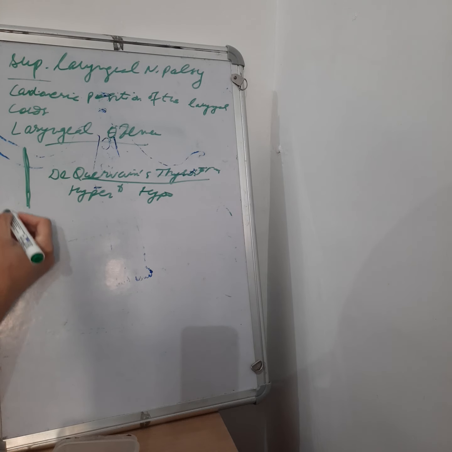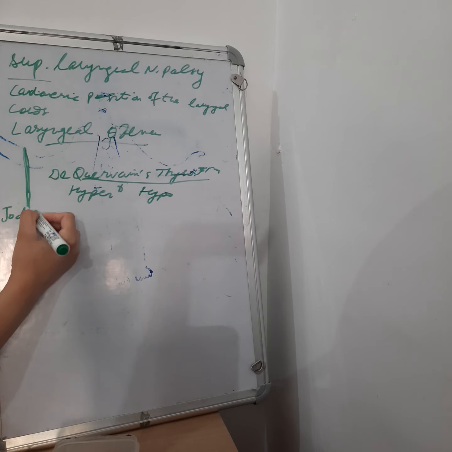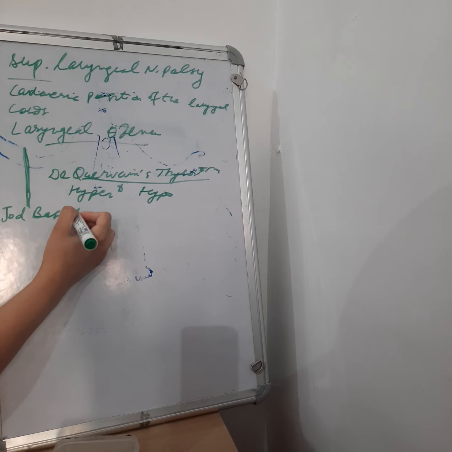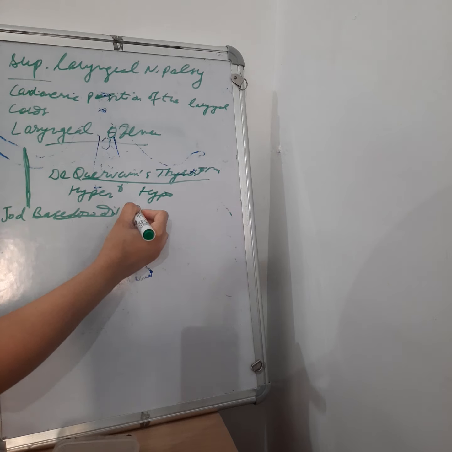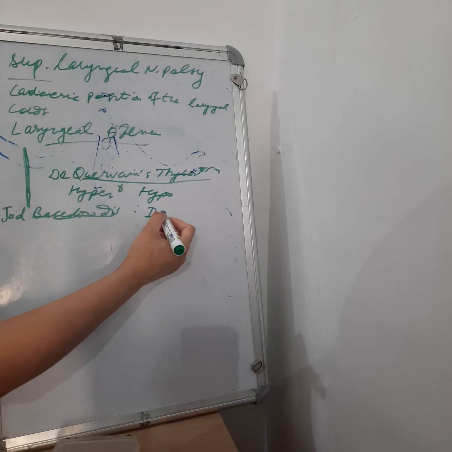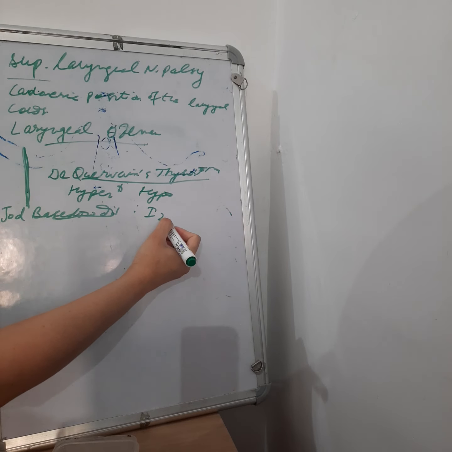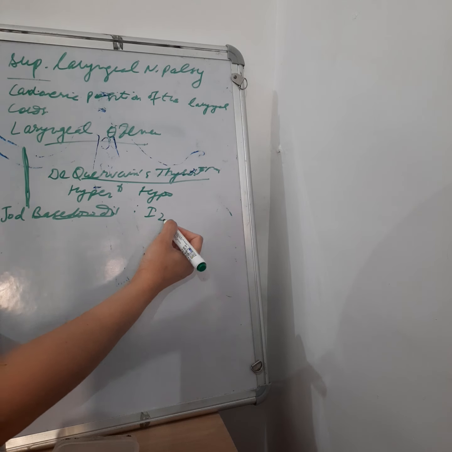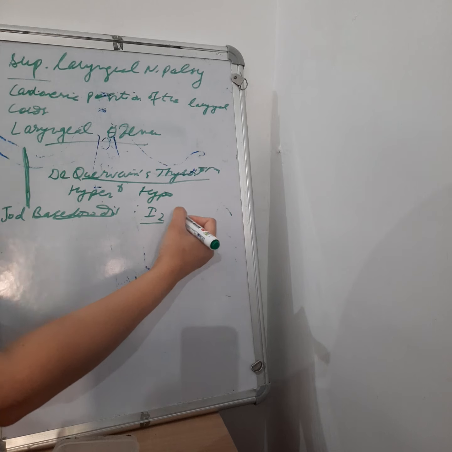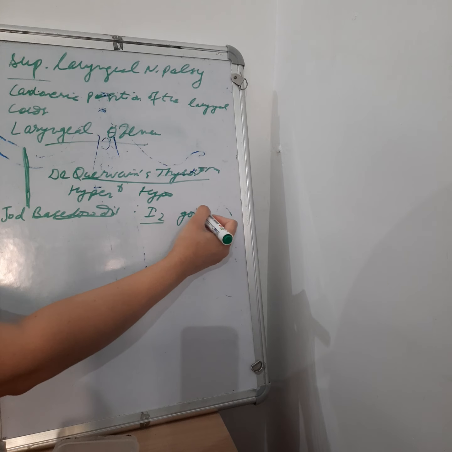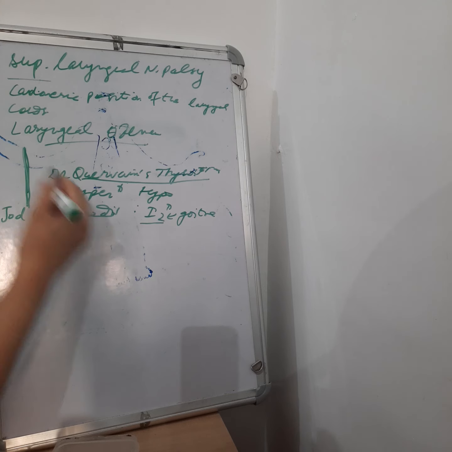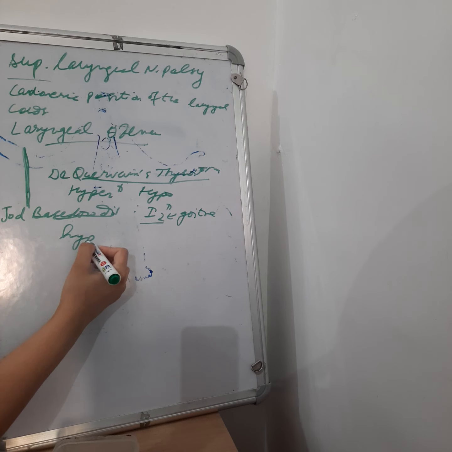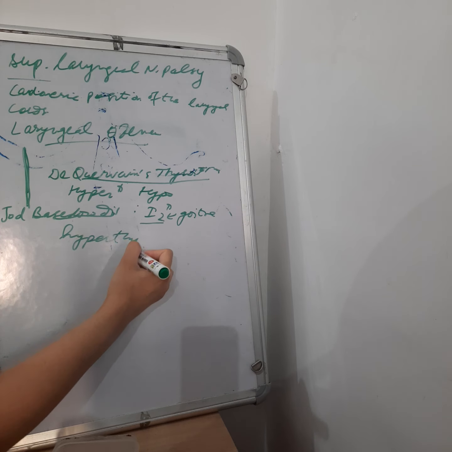Next is Jod-Basedow disease. What happens in this? Large doses of iodine given to a hyperplastic endemic goiter may produce hyperthyroidism. Where the goiter was present and the physician has given large doses of iodine and the patient develops hyperthyroidism, that is called Jod-Basedow disease.